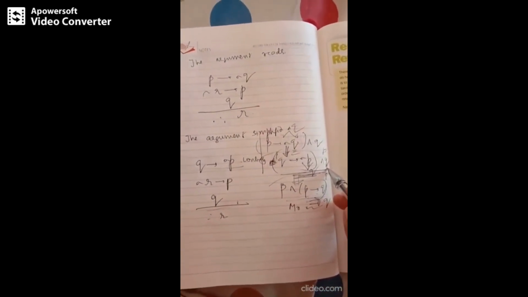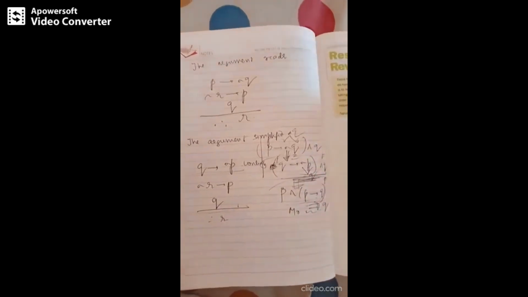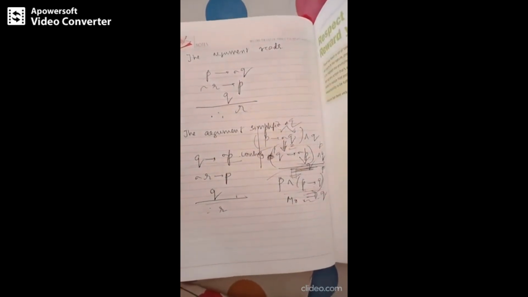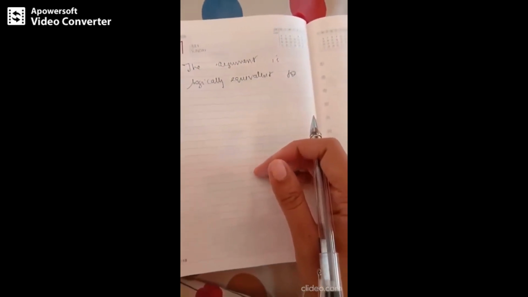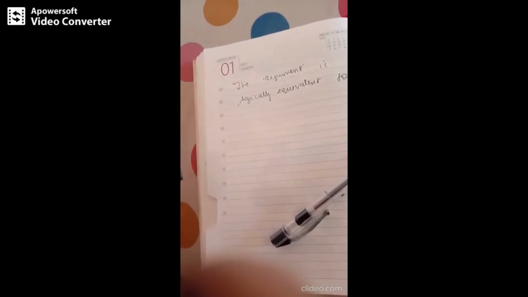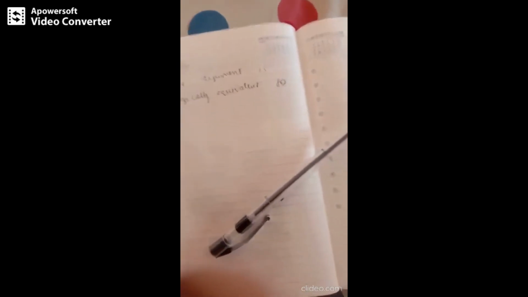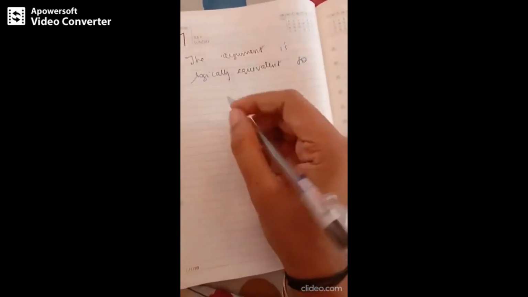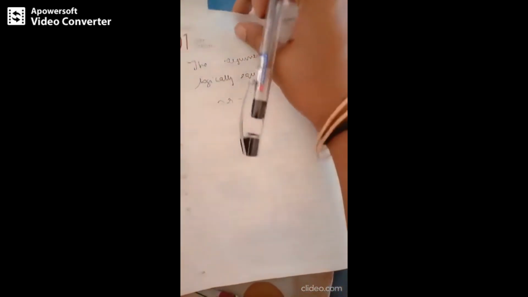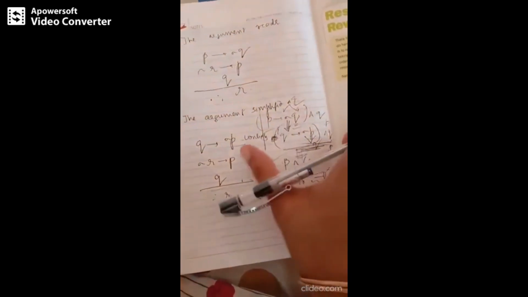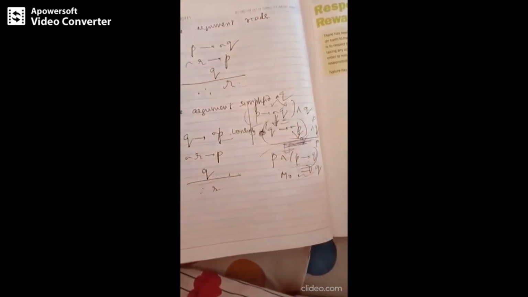Result of this is negation P. So I can write the argument is logically equivalent to, or it logically implies, first I am writing this term, that is negation R implies P, then I am replacing these two terms with the result, that is negation P, right?